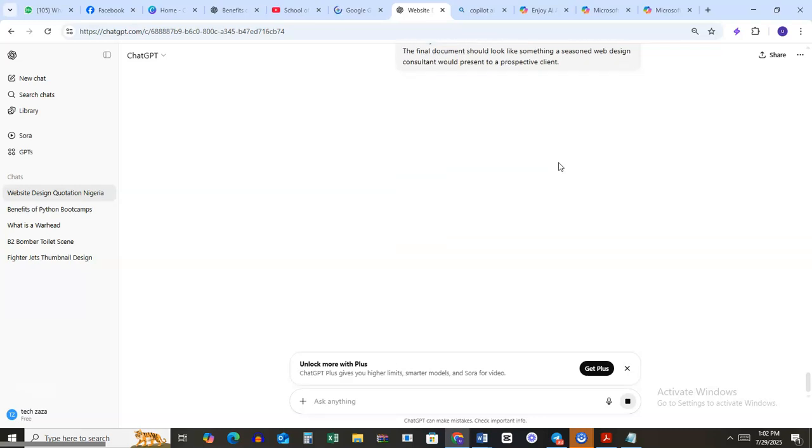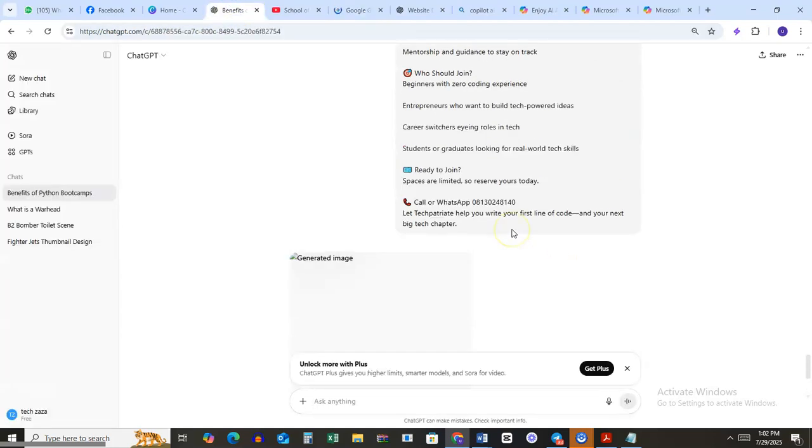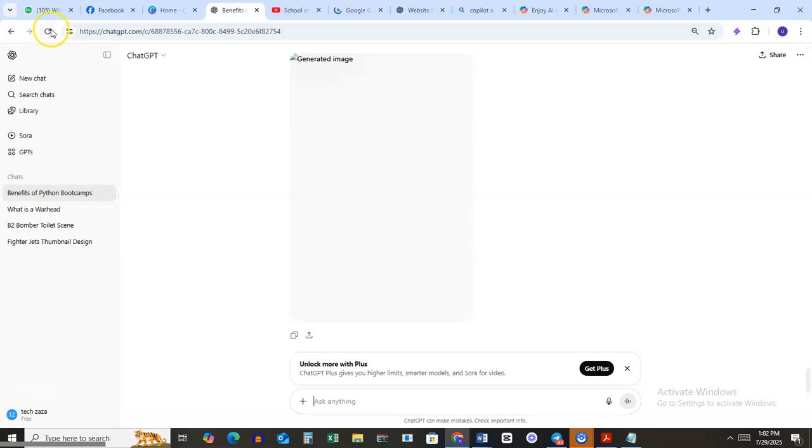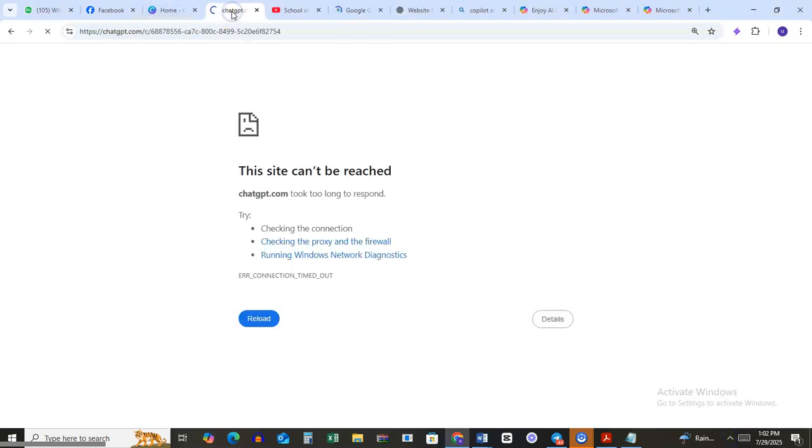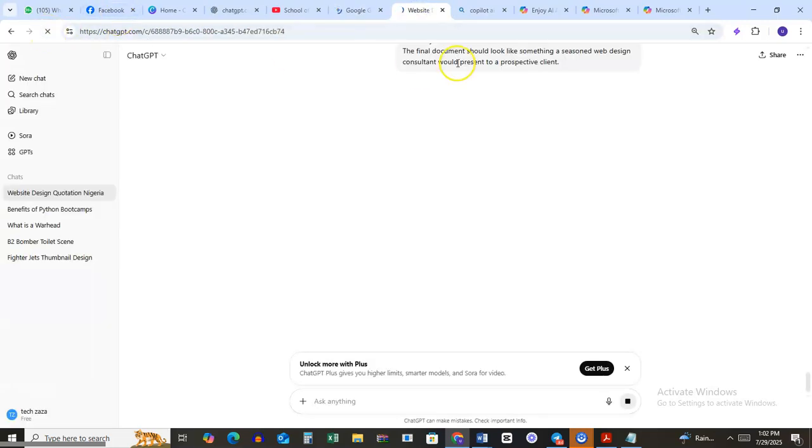Let me see. Okay, maybe connection is slow. I don't know. But if you do that, let me see what ChatGPT says. Then you can also do that with Gemini and see what's going on. Okay, GPT. Oh, my connection broke. So whatever the case is, just try it out. I don't know why my connection is breaking. It's not really supposed to.